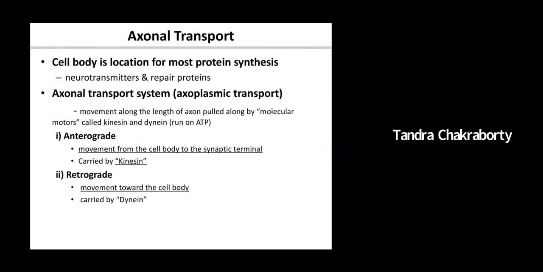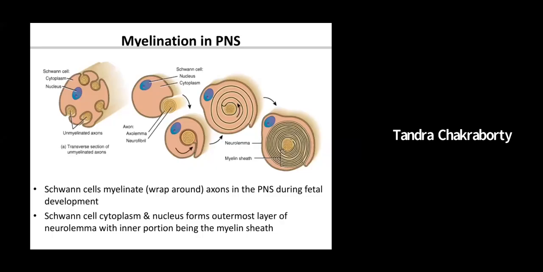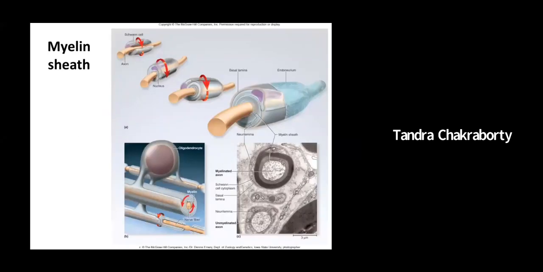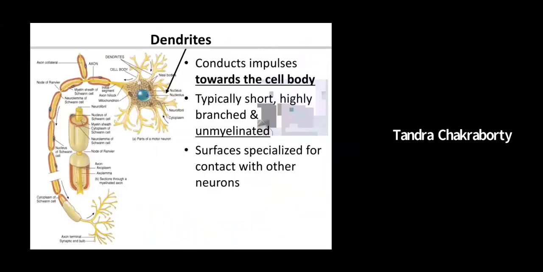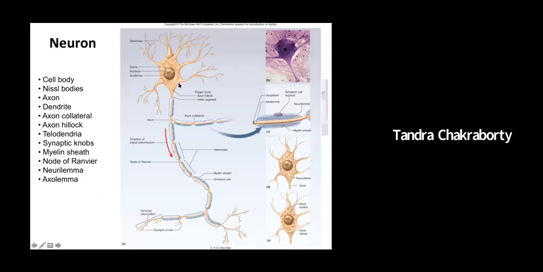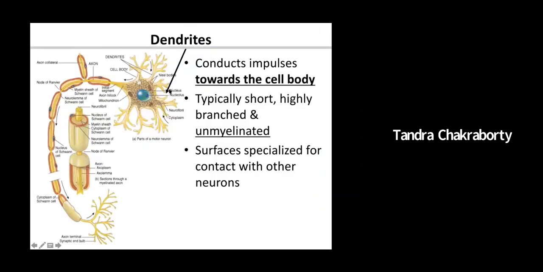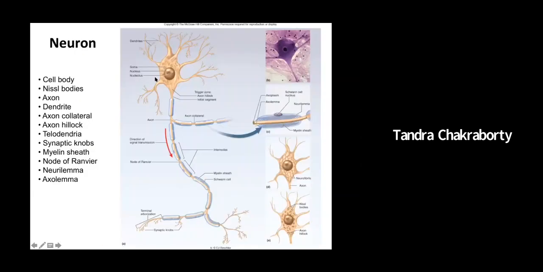So how does transport take place in the axon? I'm going to go back one slide so that I can make this point clear. If you look in here, this is the cell body, and this is the axon. Information needs to travel from the cell body to the synaptic terminal.